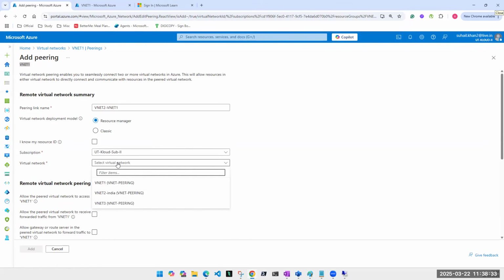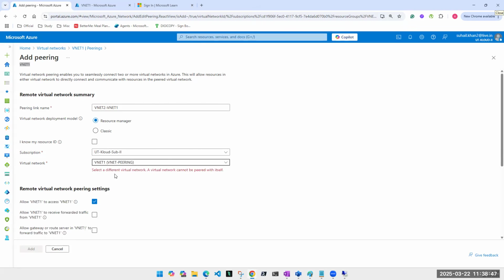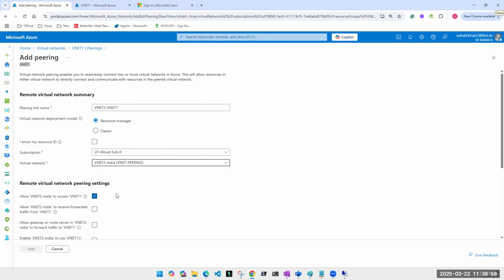What is the virtual network you want to pair? VNet 2. I'm sitting on VNet 1 and I want to pair it with VNet 2. If I'm on VNet 1 and I try to pair it with VNet 1, what will happen? Select a different virtual network. A virtual network cannot pair with itself. It will say you're already sitting on VNet 1, you can't pair VNet 1 with VNet 1. So I'm selecting VNet 2.